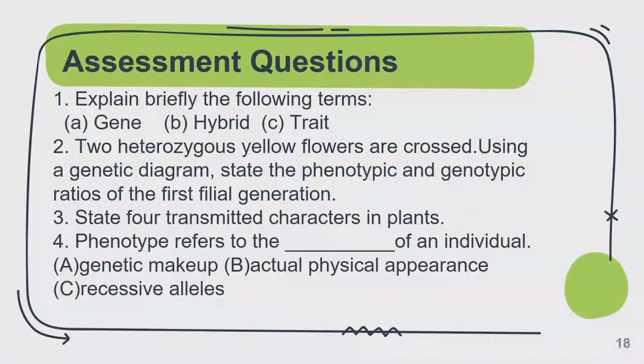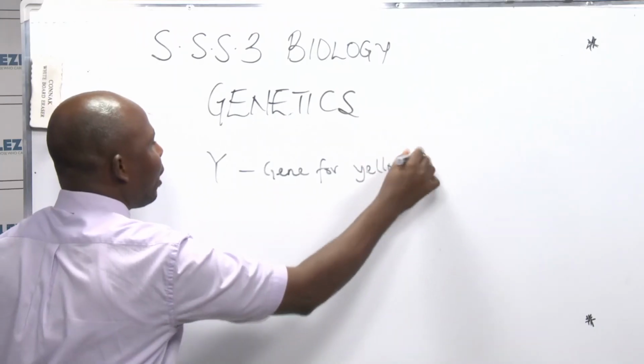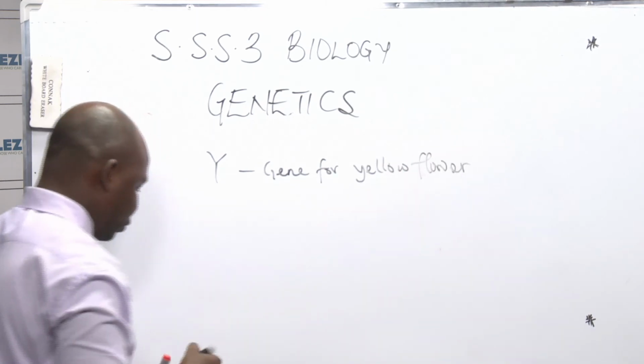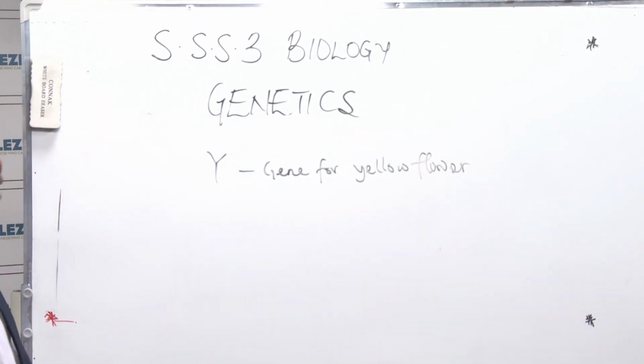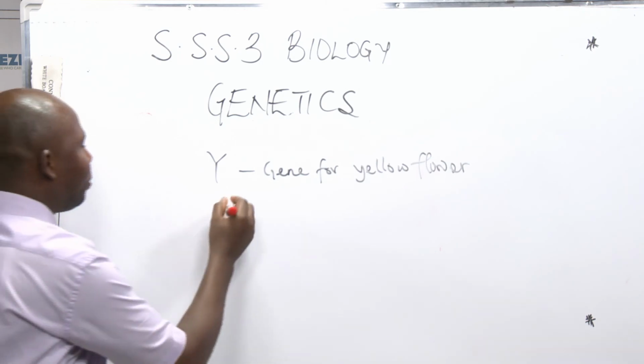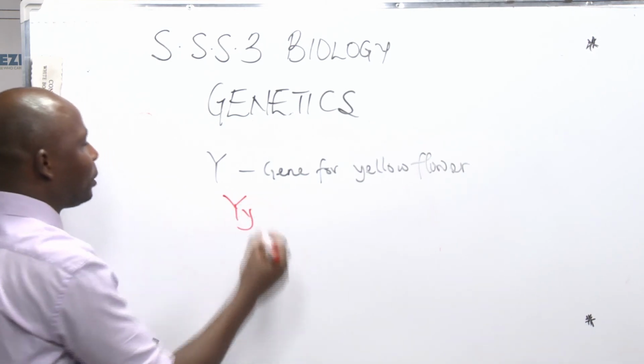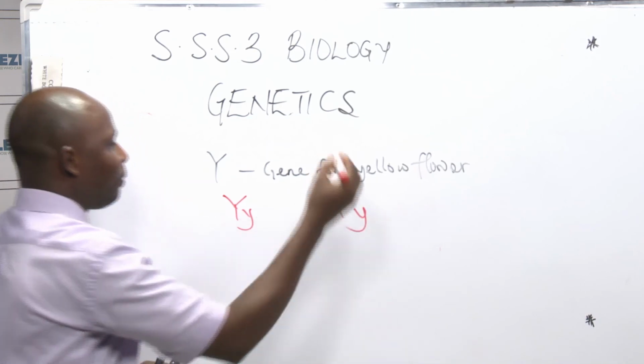Number 2, two heterozygous yellow flowers are crossed. Take note, 2 flowers, heterozygous yellow. I hope you can remember the meaning of hetero, different. So let Y be the gene for yellow flower. And we say they are heterozygous yellow, 2 of them. Hetero simply means it is capital and small. So 2 of them, they are hetero.